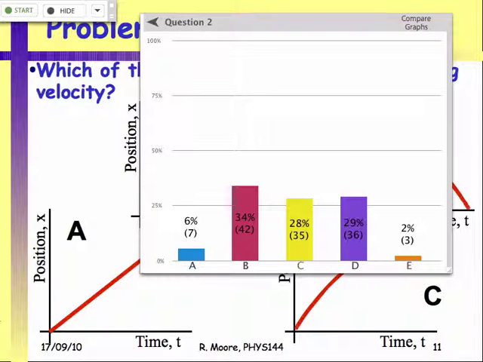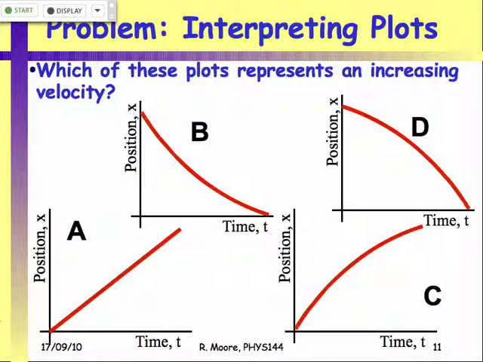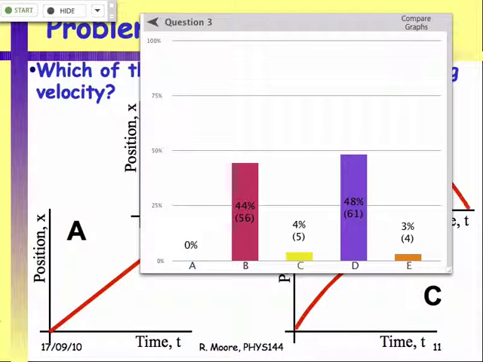This is definitely an excellent one to turn to your neighbor and discuss which you think the right answer is, because we've got a three-way tie between B, C, and D. So let's see if we can break the three-way tie. Have another go. Well, we've split the three-way tie. We're getting there. One more time, we should be down to one answer.